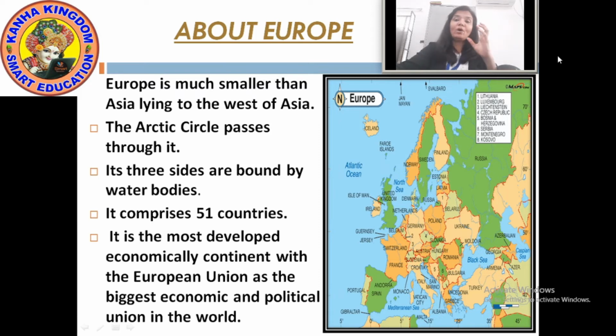So here, talking about Europe, Europe is much smaller than Asia and it lies to the west of Asia.